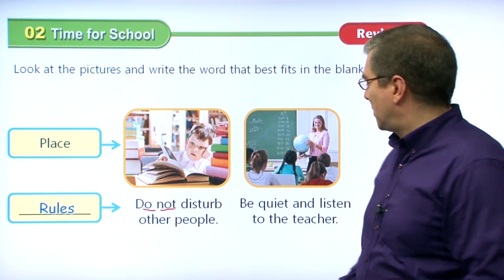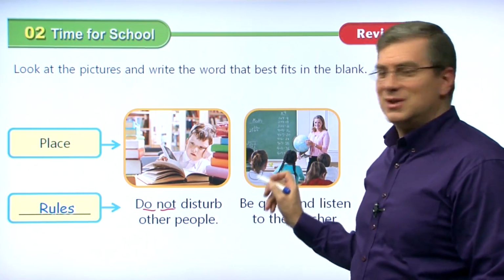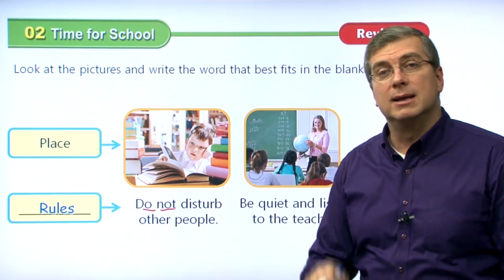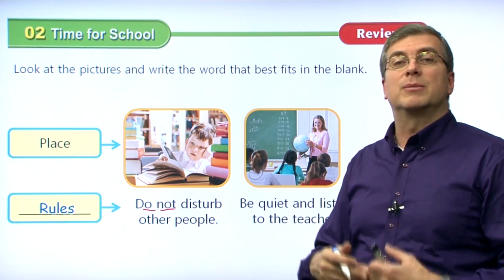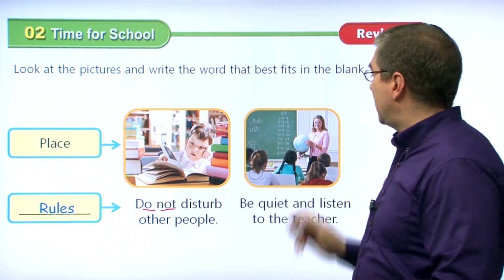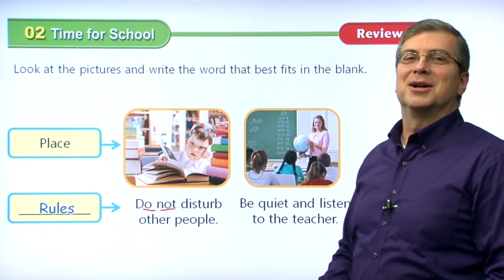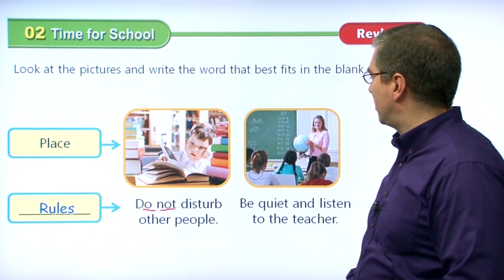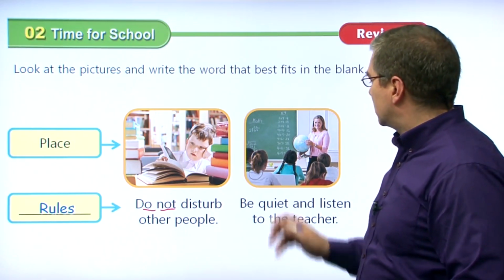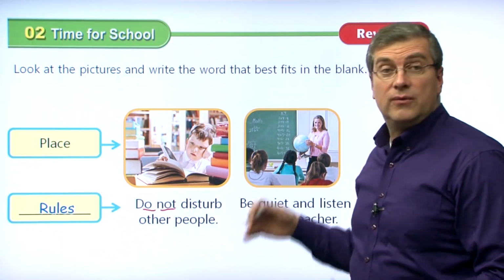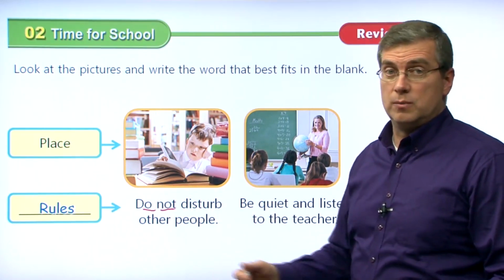Over here, the teacher is explaining something about the world, even though she has math on the blackboard, okay? But in the classroom, the students are being quiet and listening to the teacher. Be quiet, listen to the teacher. That is something you should do. Maybe she's talking about where math came from, right? Maybe she's talking about ancient Babylonia. Okay, but anyway, she's being quiet and listening to the teacher. And that is a rule that you should follow in the classroom.